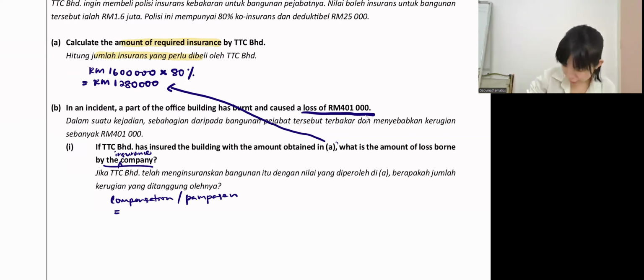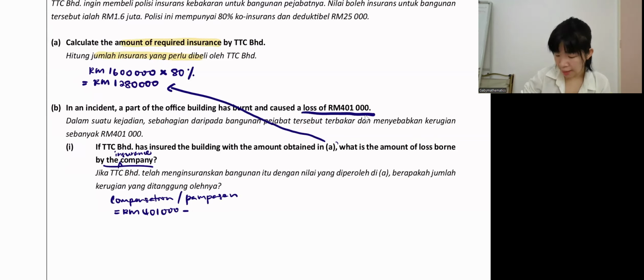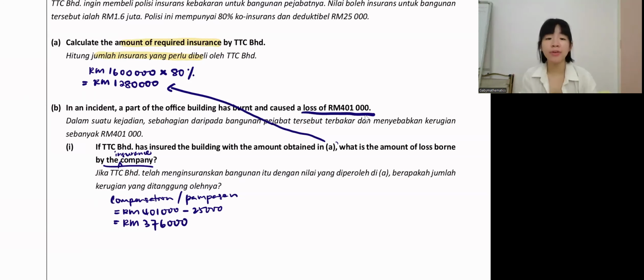So this is the first scenario. Okay, the loss is 401,000. And then after that, minus deductible. TDC have to pay deductible definitely, 25,000. Okay, after minus 25,000, how much? 376,000. So this is the compensation TDC can get. Okay, first, do you agree? This is the amount that TDC can get.